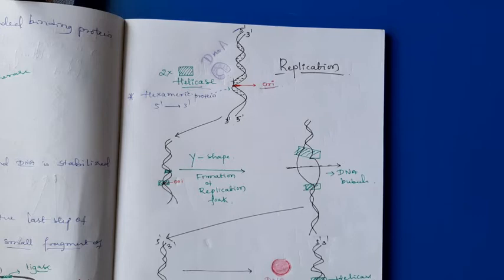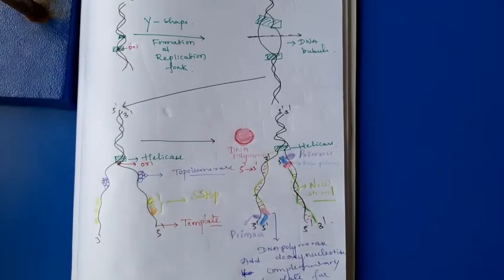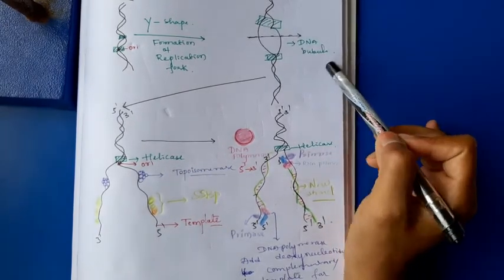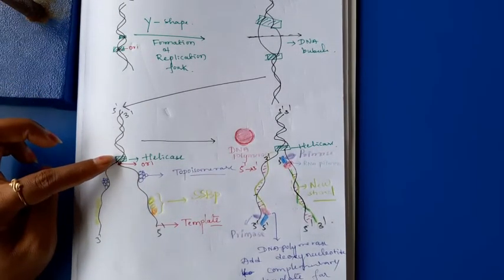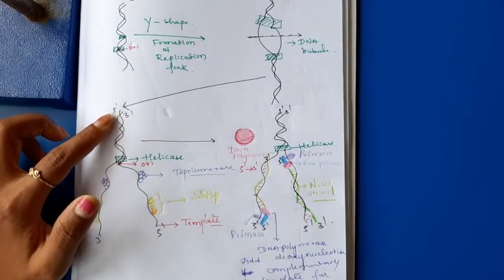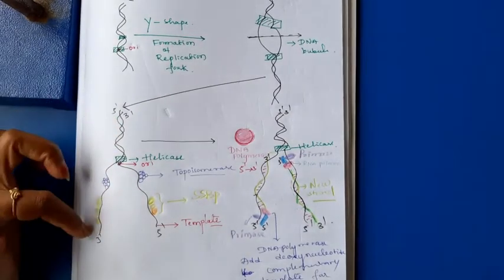Then the replication bubble, or DNA bubble, is formed by breaking the hydrogen bonds. This is known as a replication fork. After formation of the replication fork, if you consider half of the DNA bubble, you get a structure like this. The helicase enzyme is already attached, always on the 5' to 3' direction.